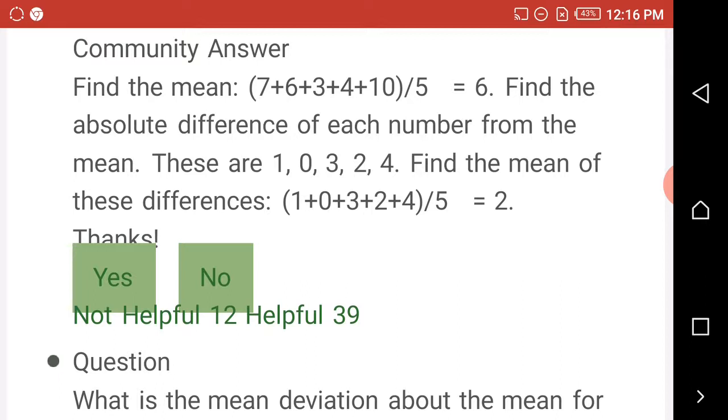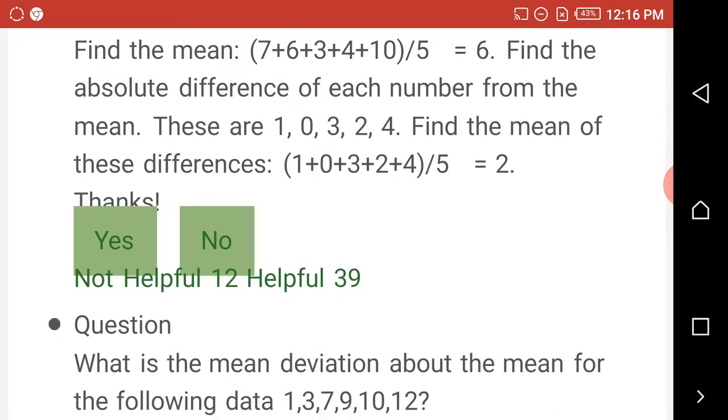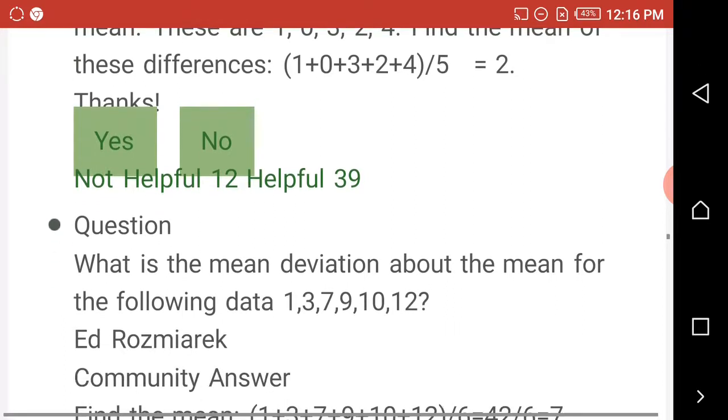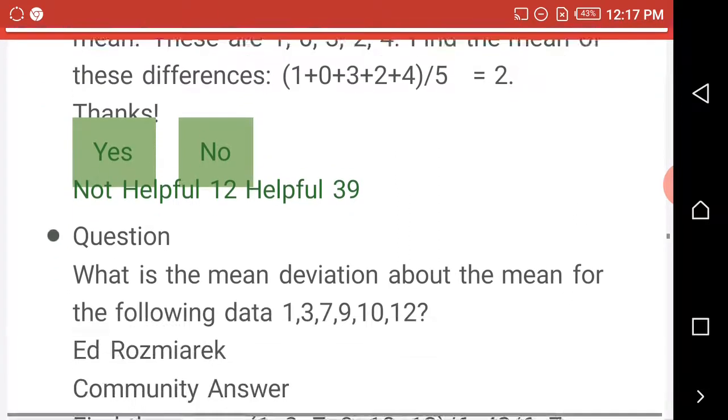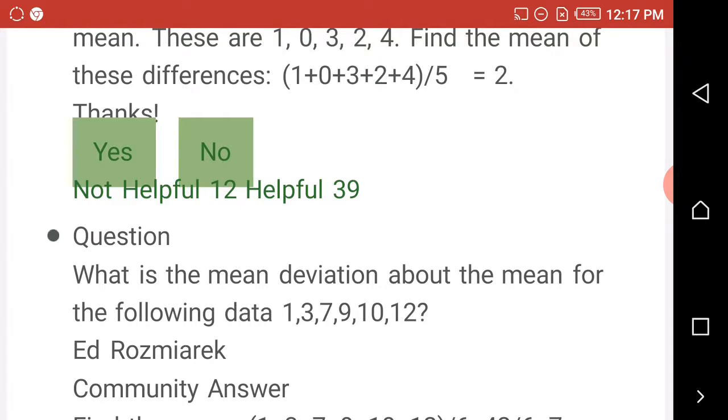When you do it, what are you going to get? The differences will be 1, 0, 3, 2, 4. Find the mean of these differences. When you add 1 plus 0 plus 3 plus 2 plus 4 and divide by 5, you have 2. That is your answer. If it is 2, bravo! Then you clap for yourself. If your answer is not 2, go back again and make sure you check it properly.